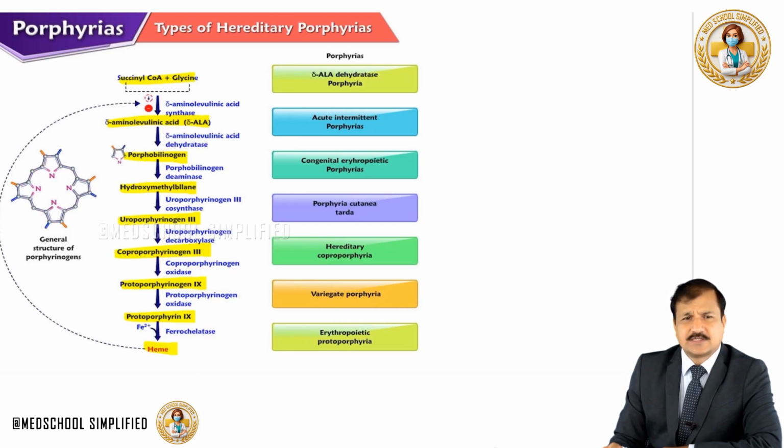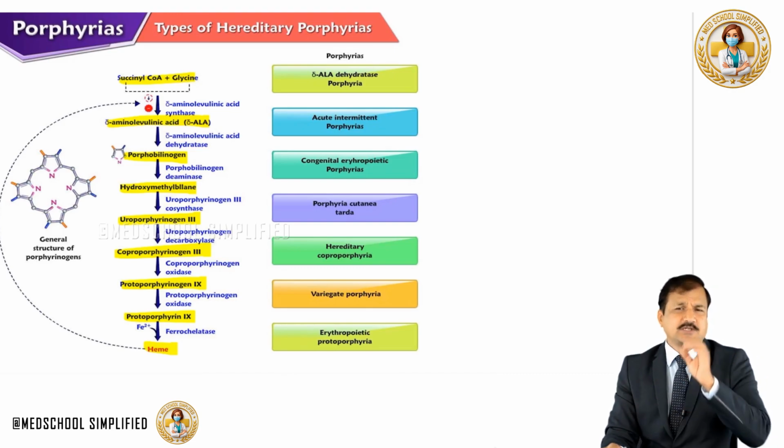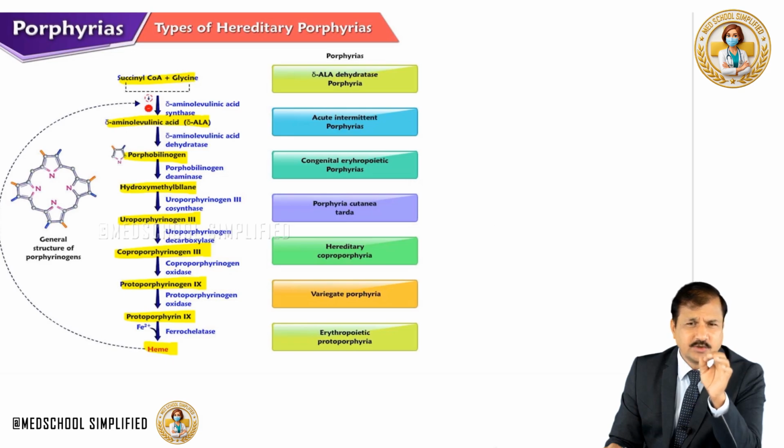So the very first enzyme, delta aminolevulinic acid synthase, if it is decreased or if there is a mutation in the gene coding for it, especially in the erythroid tissue, which codes for delta aminolevulinate synthase 2, it will give rise to a disease called X-linked sideroblastic anemia. That's only for delta aminolevulinic acid synthase 2, which is not written here.